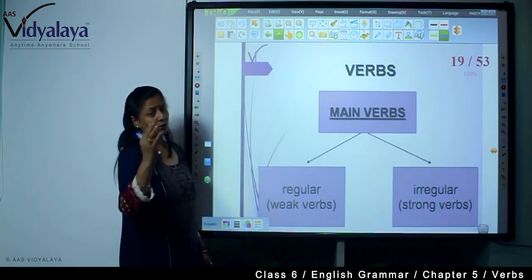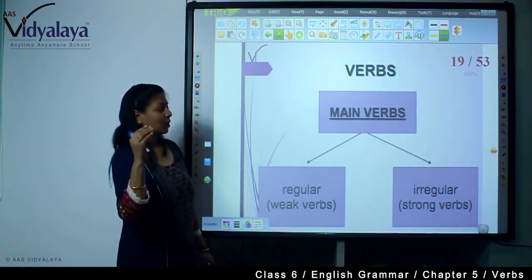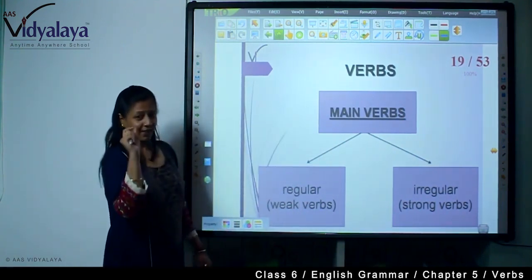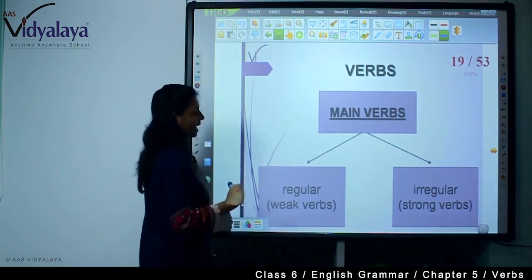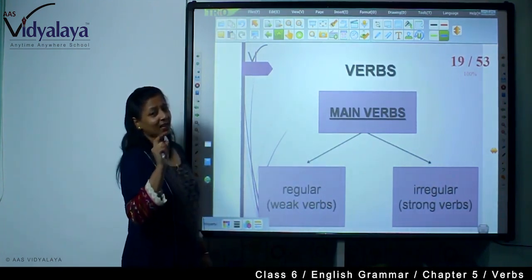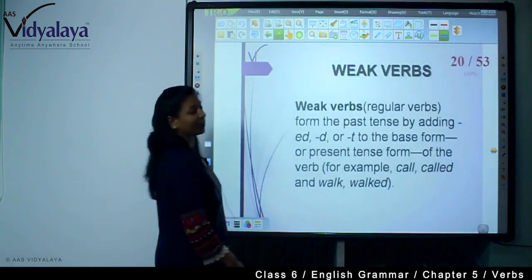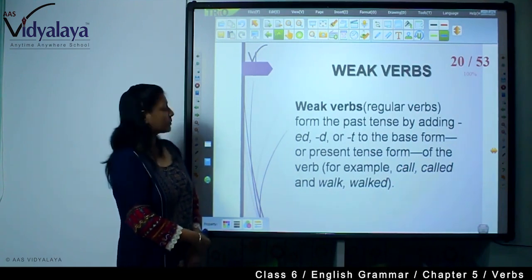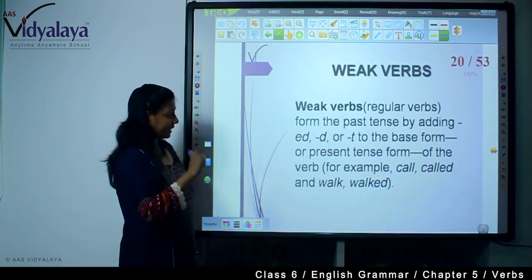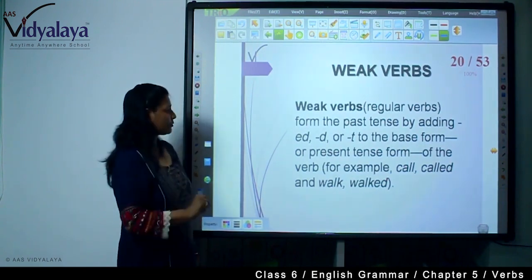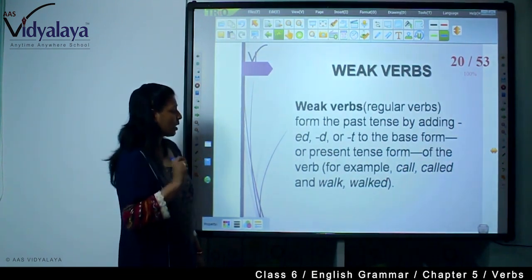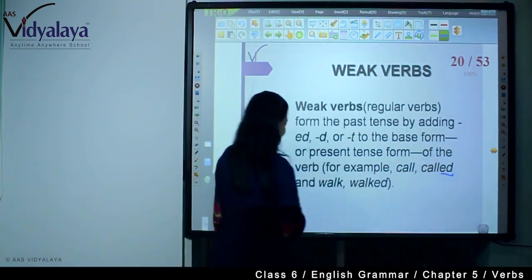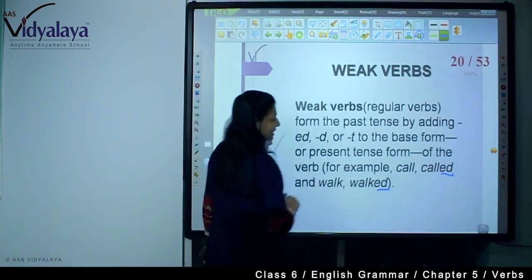Now, verbs are, as you know, main verbs and helping verbs. The main verbs are of two types, regular and irregular. Those which are regular are weak verbs, and those which are irregular are strong verbs. Now, weak verbs, or regular verbs, form the past tense by adding ed, d or t to the base form or present tense form of the verb. For example, call, called. See here, ed is there. Walk, walked. Ed is there.